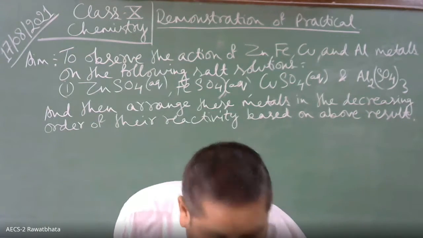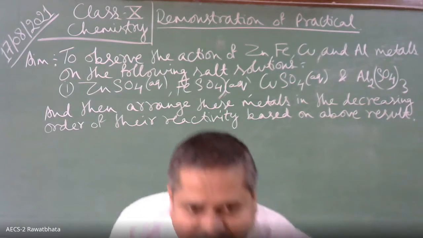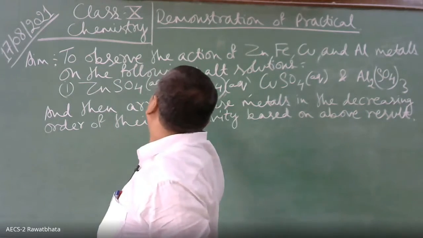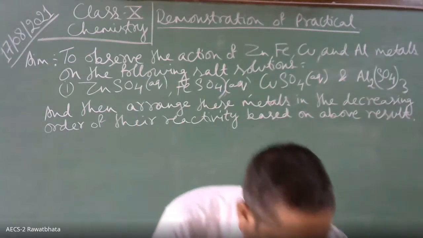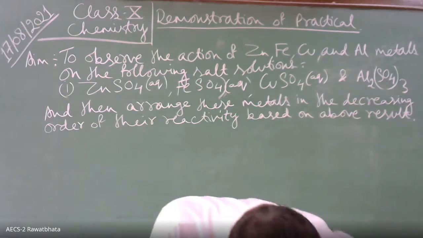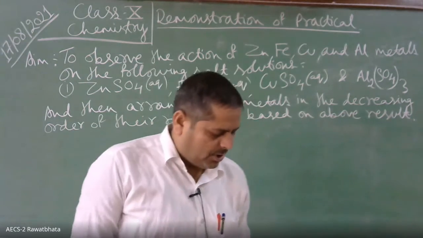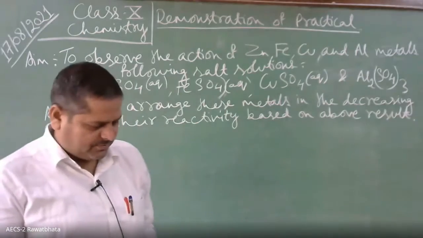See, now we have to have four metals. First is zinc. I'll show you all the metals. First of all, zinc metal.